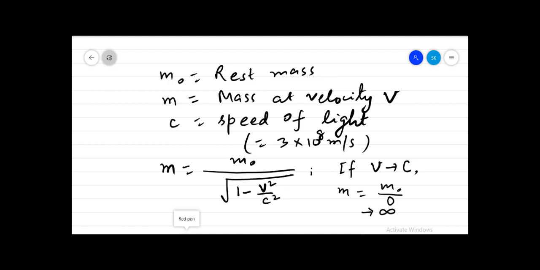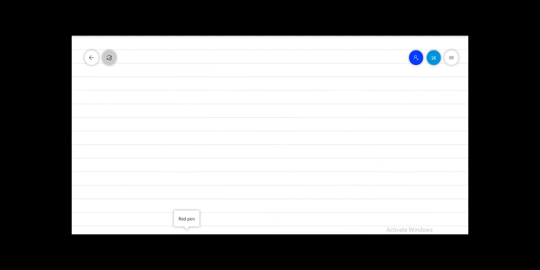What does it mean? When the particle approaches the speed of light, its mass approaches infinity. That means the mass of a particle increases with its speed. But in classical physics, mass was assumed to be constant.